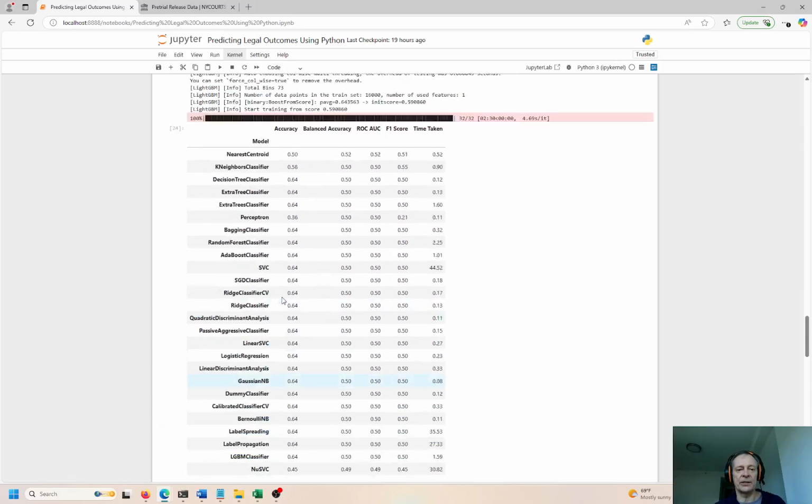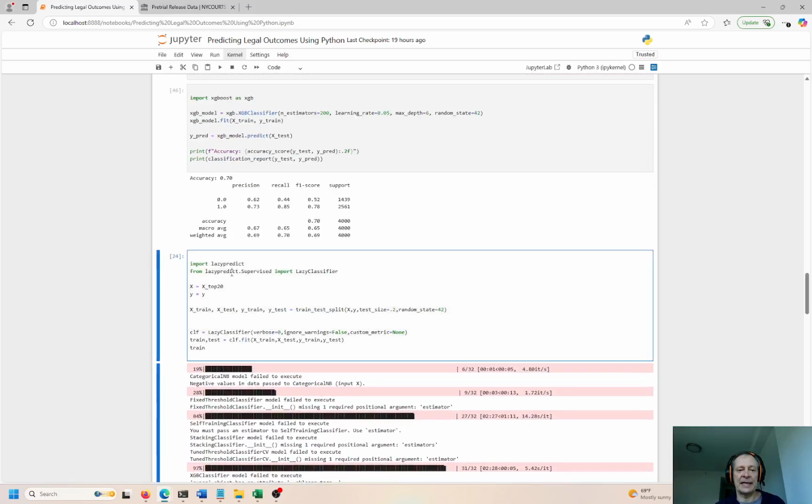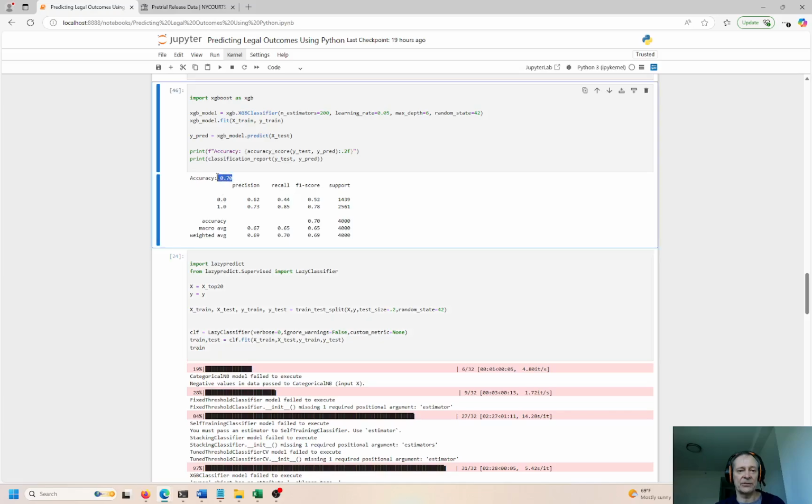So if you have a model that is 70% accurate, and in this case we got 70% accuracy, you can determine the outcome of that case accurately 70% of the time, and maybe 30% of the time you'll make a mistake. I think it's still a value add, because I'll tell you what, I'm not a lawyer, but if I was, I wouldn't want to go to trial if I think I'm probably going to lose the case. And if you think, well, I have no idea what the outcome is going to be, why would you even go to trial, right?